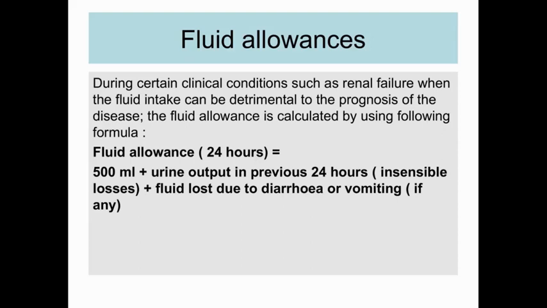Going on to fluid allowances, during certain clinical conditions such as renal failure and also in case of ascites, the fluid intake can be determined according to the prognosis of the disease. The fluid allowance is calculated by the formula which you can see on your screen. That is the formula which regulates how much fluid we should be giving to the patient, and it has to be calculated per day, like 1 liter per day or 1.5 liters per day.